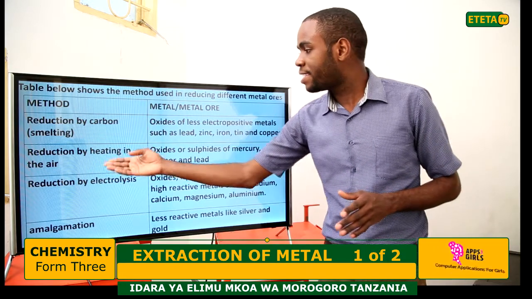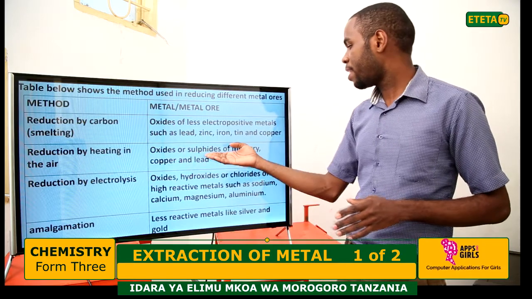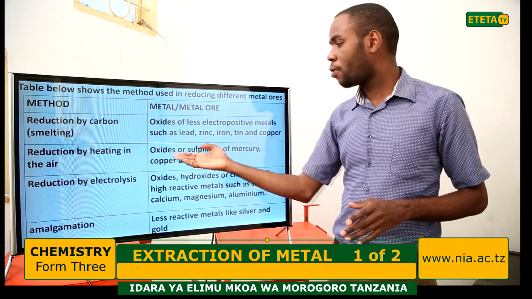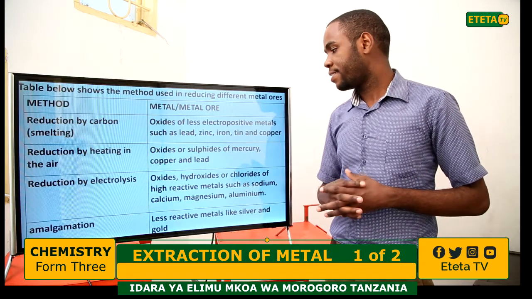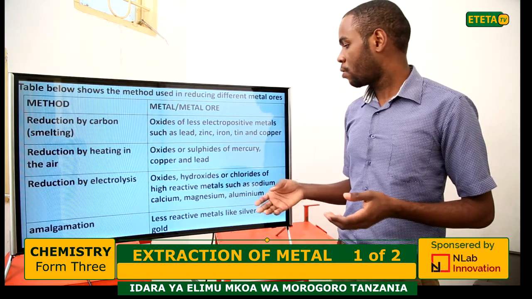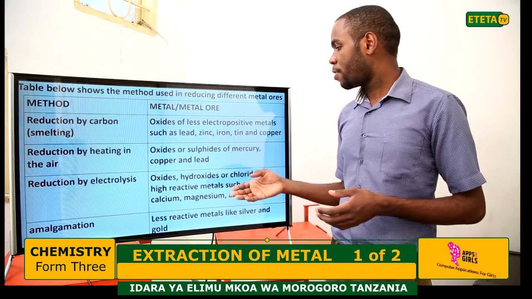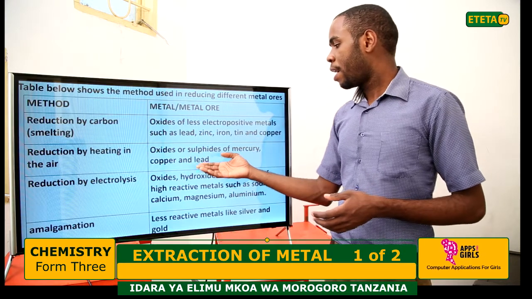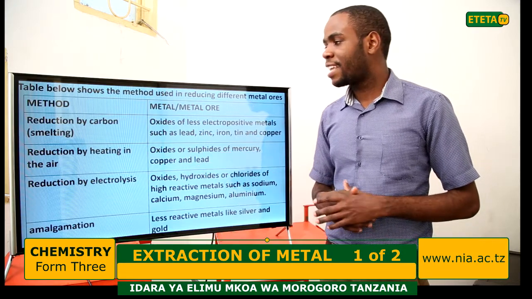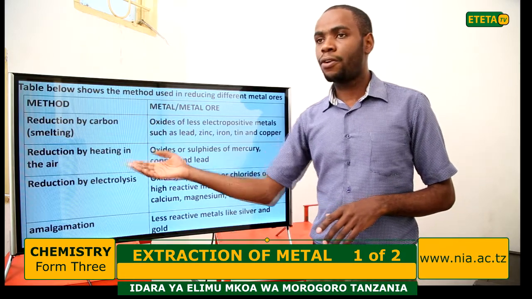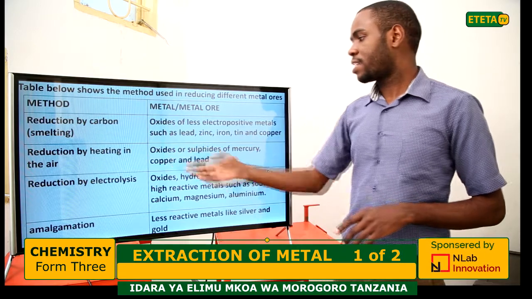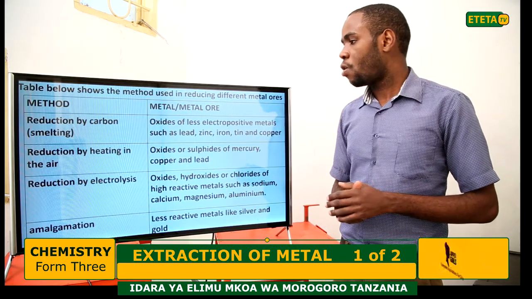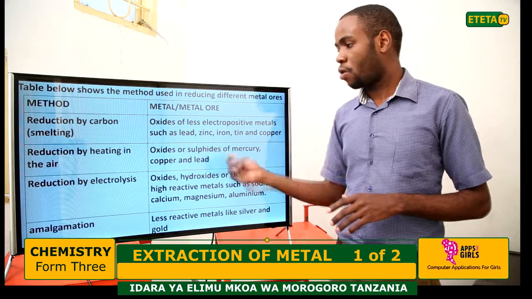Another method is reduction by heating in air. The oxide or sulfide of mercury, copper, and lead are extracted by heating in air. We call it auto reduction. We use auto reduction to extract the metal from these ores.